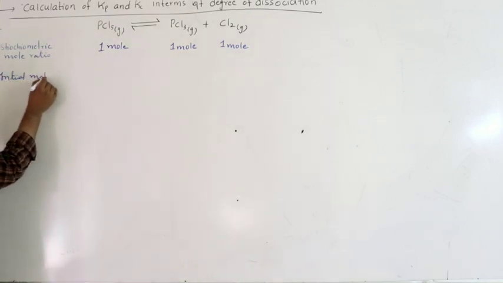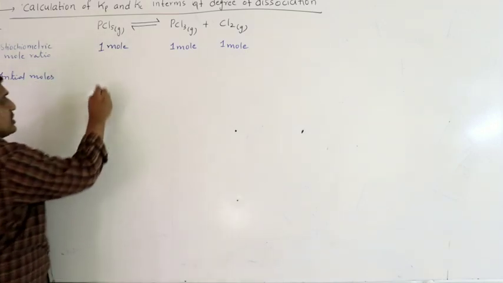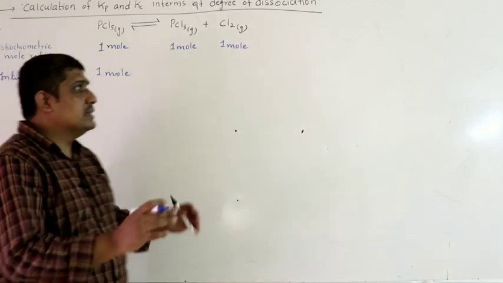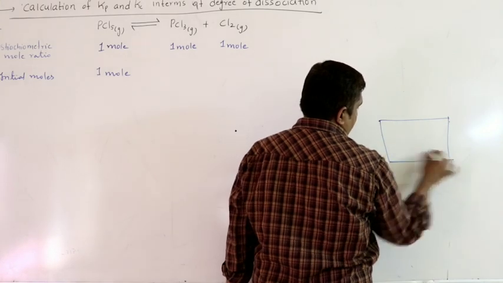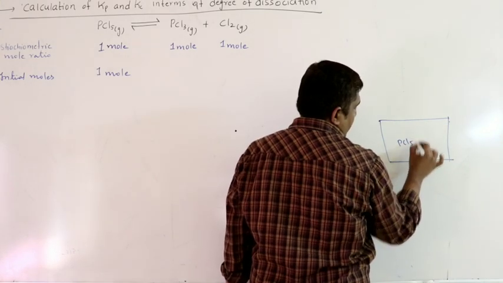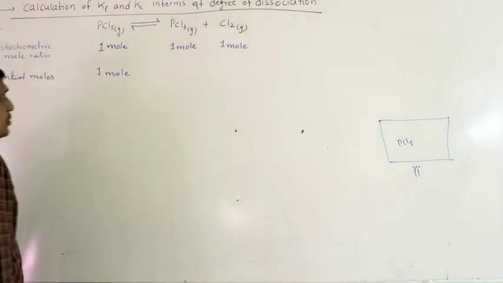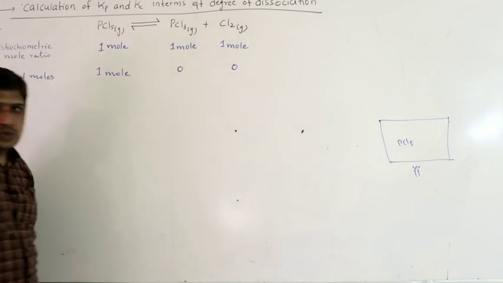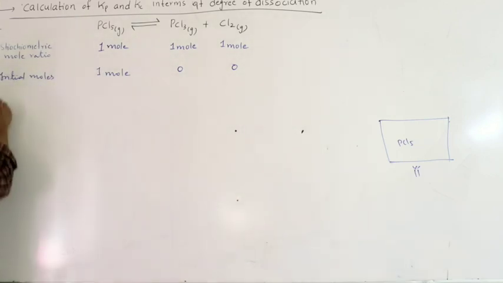This will be given in the problem, right? It will be provided. So if nothing is given, we can take 1 mole. I am taking initially 1 mole in a container. Say like this, in a container I have taken 1 mole of PCl5 and started heating. So what happens? Initially the number of moles of products will be 0. So no PCl3, no Cl2, because the dissociation has not started. So number of moles reacted.